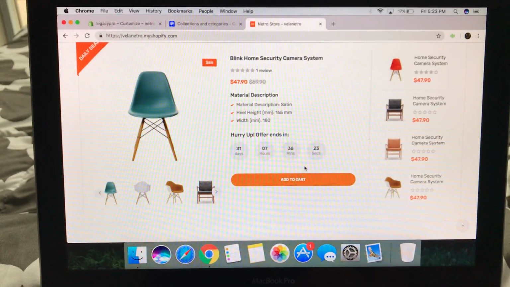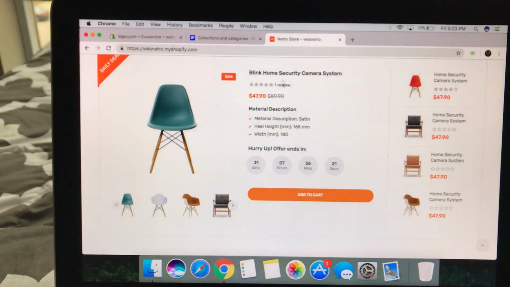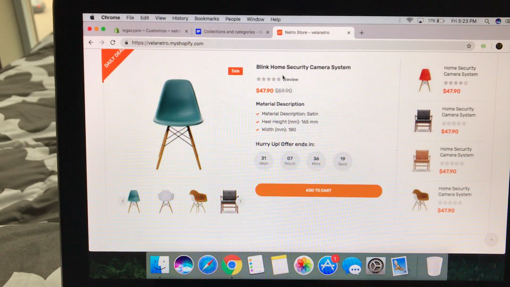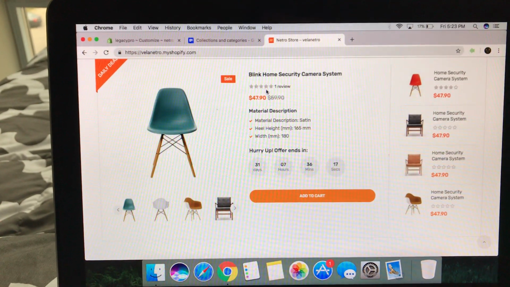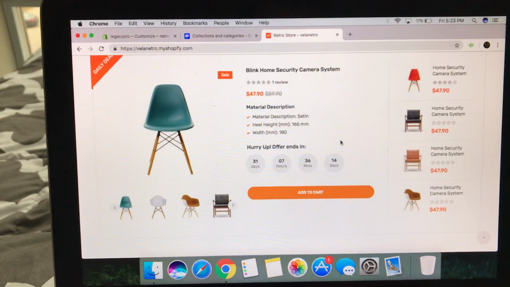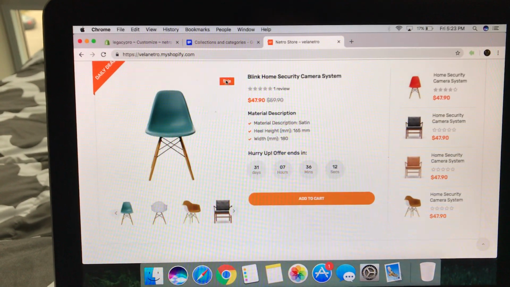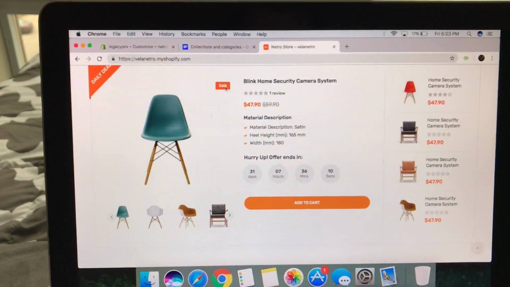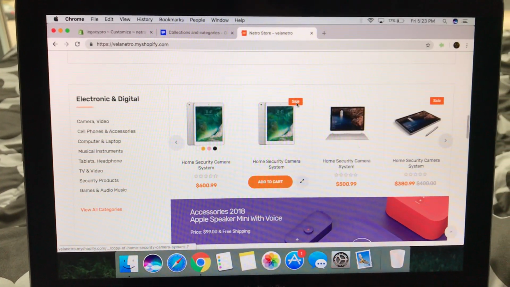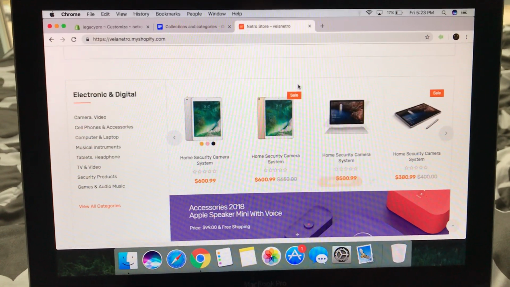So I do like how it switches colors, and everything else here is good. And then the review little thing, stars are here, which is perfect. And I do like the sale button up here where it shows you that this is on sale. I like that, like it says sale here, it says sale here.